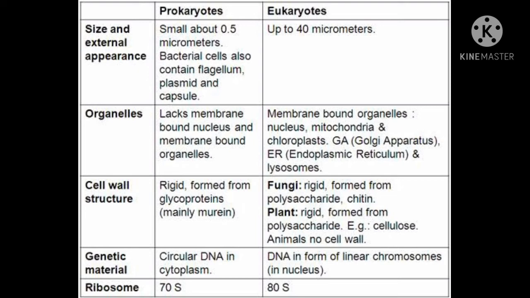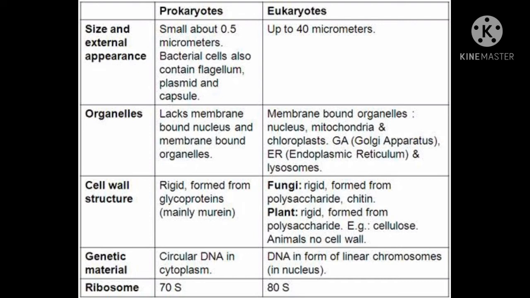General characteristics of prokaryote and eukaryote. See, first, size and external appearance. Prokaryotes are very small, near about 0.5 micrometers, and the bacterial cells also contain the flagellum, plasmid and the capsule. In eukaryotic type of cell, it is near about 40 micrometer. Okay children, here don't get confused. In some books the prokaryotic size is given as 1 to 10 micrometer, and in case of eukaryote, that is 5 to 100 micrometer.